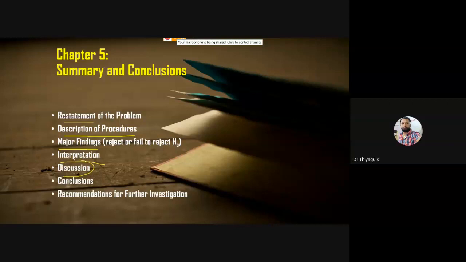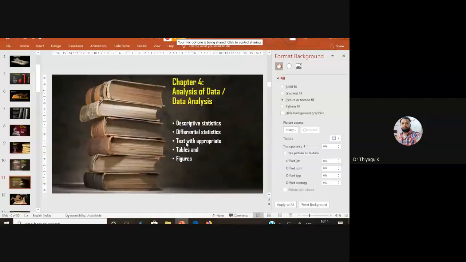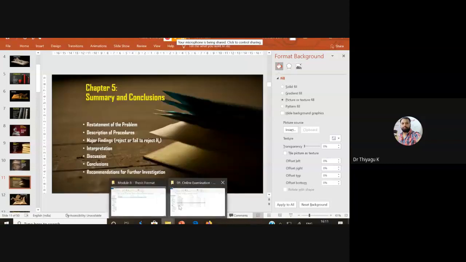The discussion is nothing but comparing our findings with our reviews. We already have reviews, no? We have to compare with those. Then the conclusion of your research work. Then recommendations for further investigations. This comes in chapter 5. I'm going back to chapter 5. So I'm opening chapter 5.